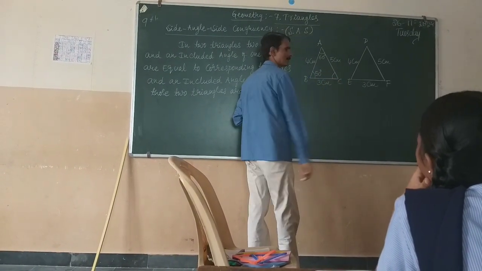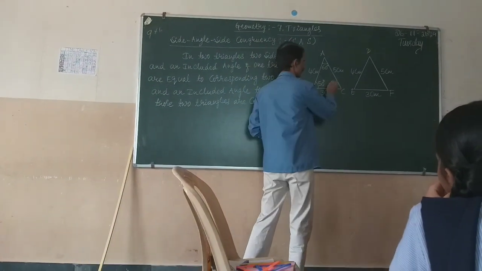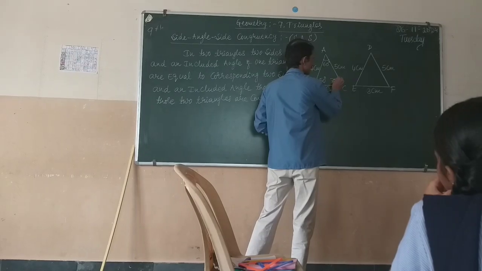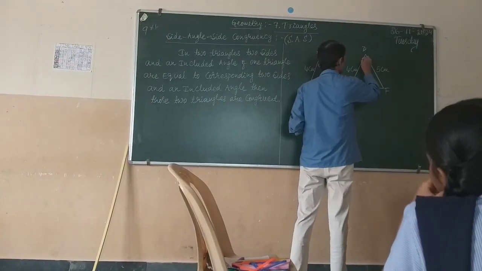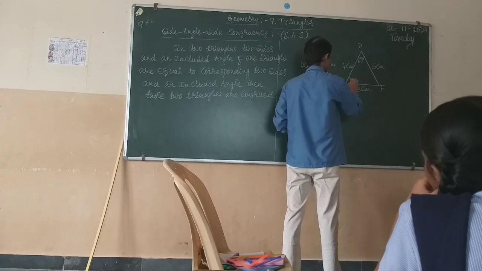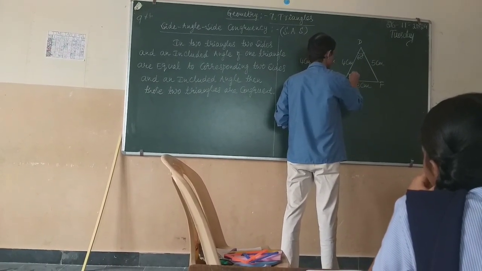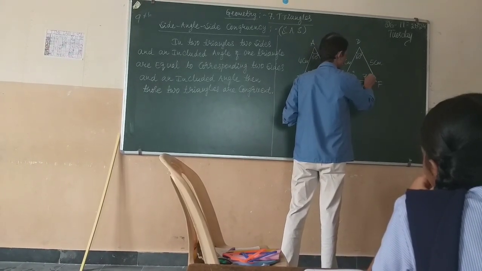So what is the remaining angle? It will be 70 degree. Similarly, angle D equals 60 degree, angle E is 50 degree, and angle C is 70 degree.